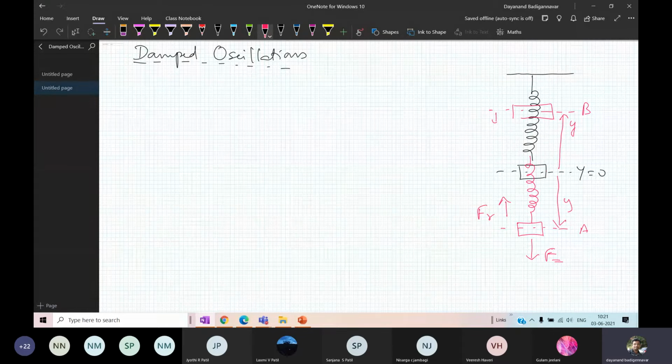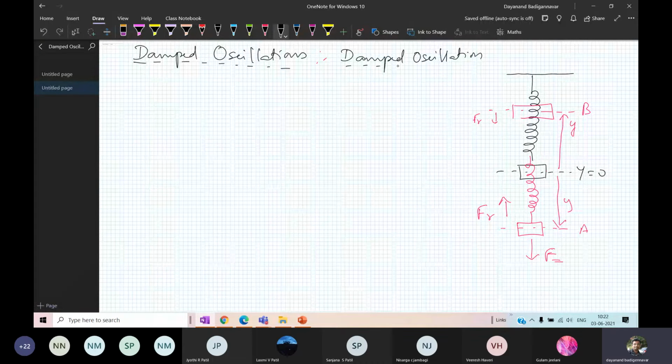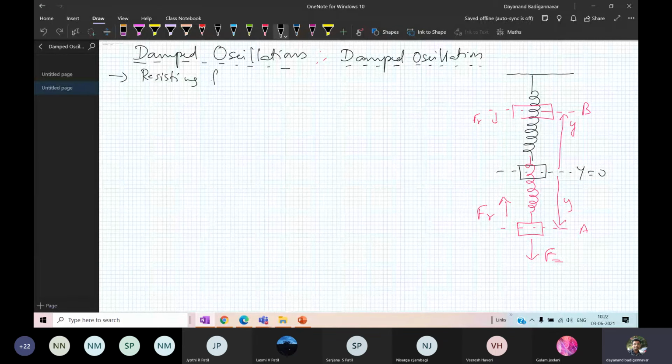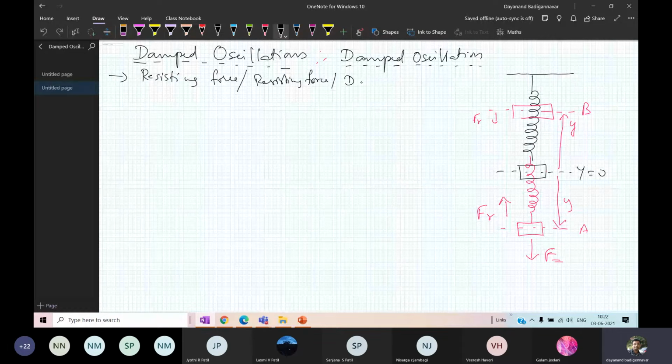Now here it is a damped oscillation. It is nothing but the damped oscillation. Whenever I say there is a damped oscillation, as I told you, there will be some frictional force or resisting force or damping force. All mean the same. I will not show where the damping is, but I will tell you.